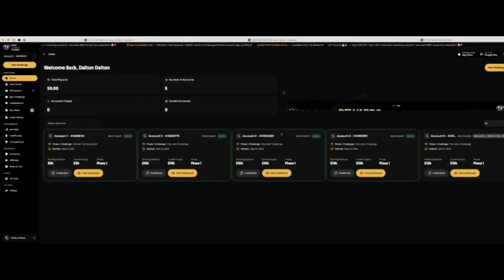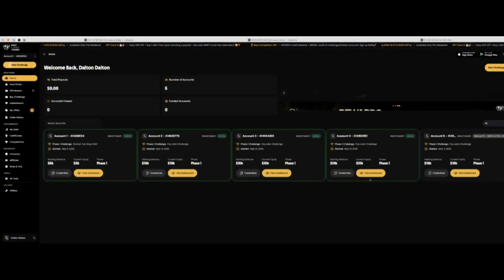Let's go into our funded account. All right, so I bought this trade 2 weeks ago. I made a video about how I funded 20,000 naira, got it to 51k, took out 30k to get a 5k prop, lost the remaining 20k, and this is the 5k prop I got. And I got this account right here as a bonus, this pay later challenge.